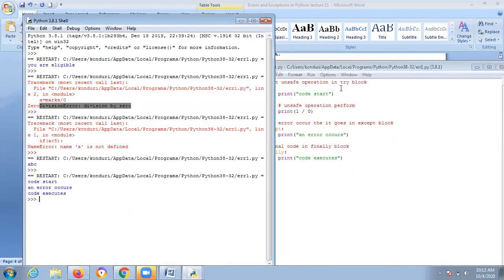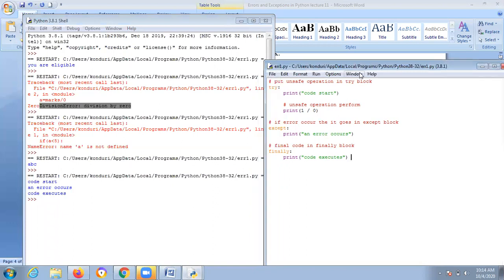Here, what's happening? Code starting, an error occurs, code executes, and print 1 by 0 means it won't print anything. It's an unsafe operation. It won't touch this one because you are just seeing the unsafe operation, it won't consider your account. And try means print code start, and next print an error occurs. Final code means finally. Don't confuse finally or final.